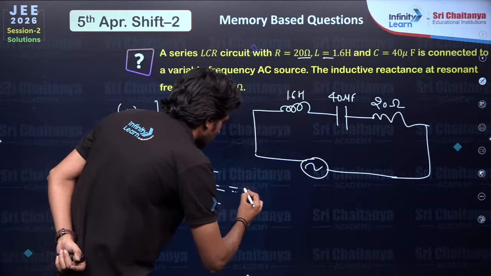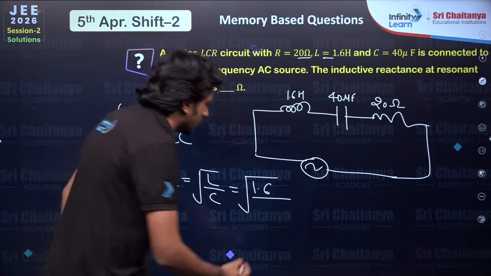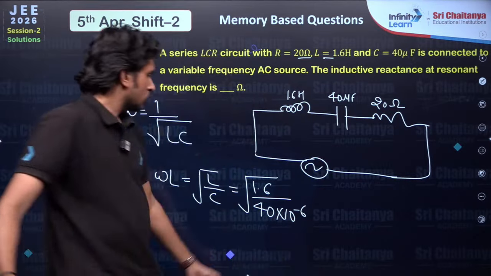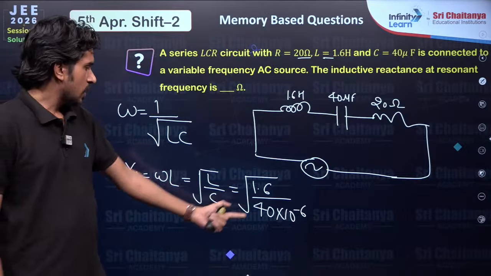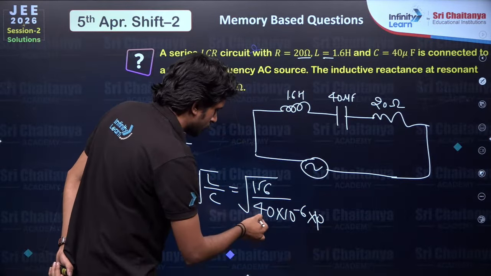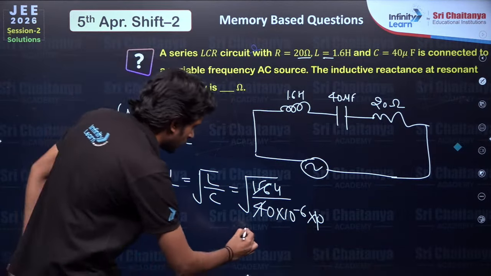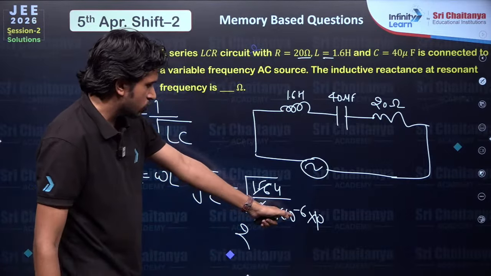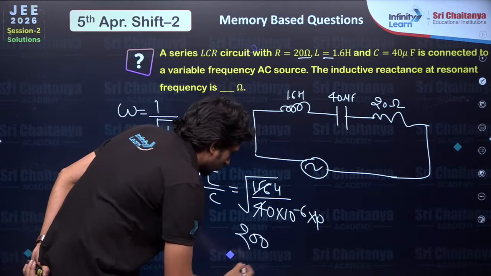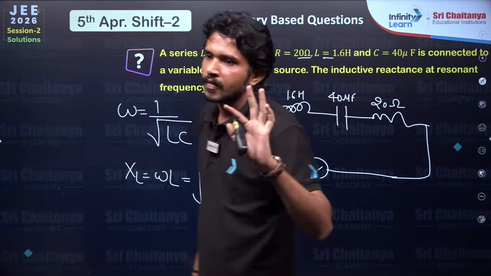Put values here: 1.6 and capacitance is given 40 into 10 raised to minus 6. So what will be the answer? 4 4s are 16, 4 2 and 10 raised to minus 6 minus 4, 2 zeros will be out. 200 ohms. I hope you understood.